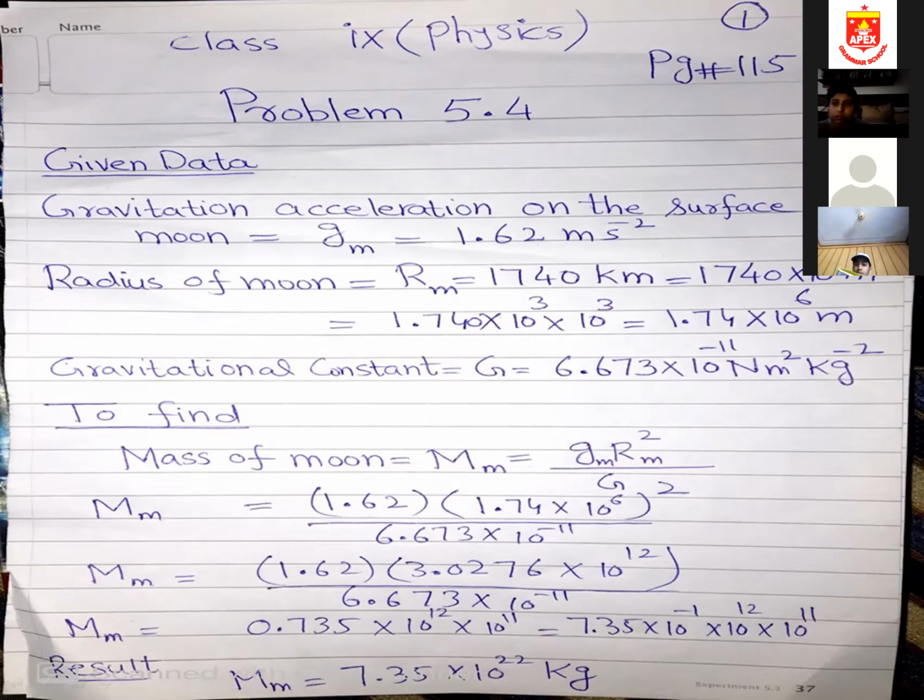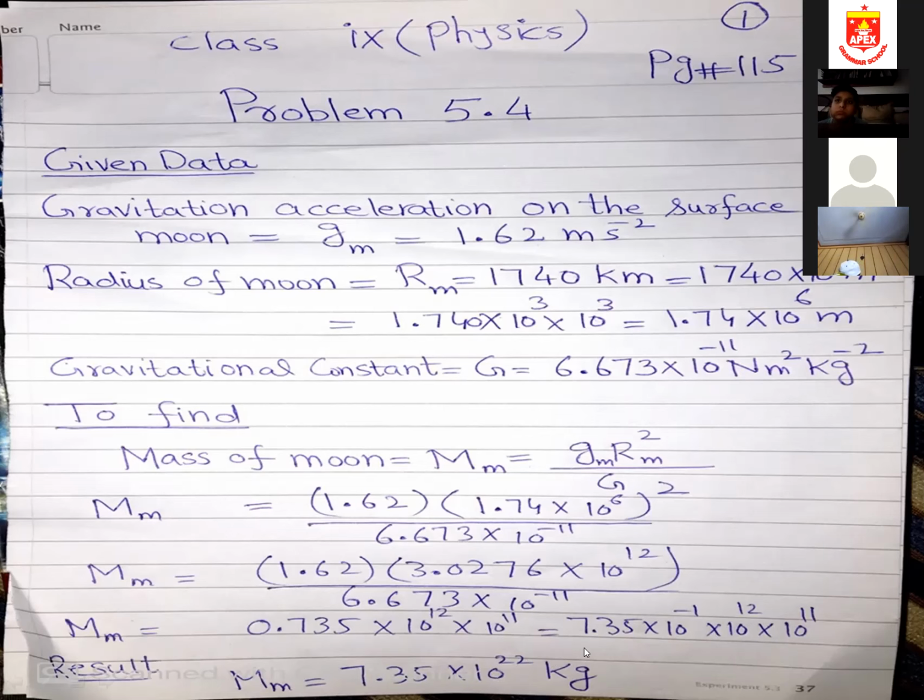So my result: the mass of the moon is 7.35 multiplied by 10 raised to the power 22. 12 plus 11, you add and then subtract 1, you will get 22. So the mass of the moon is 7.35 multiplied by 10 raised to the power 22 kilogram.